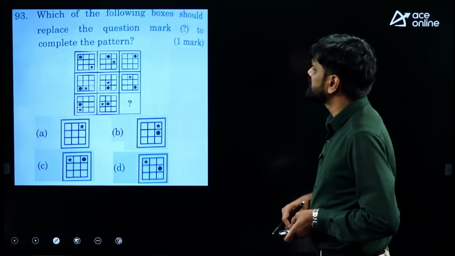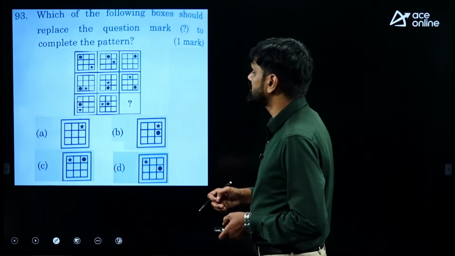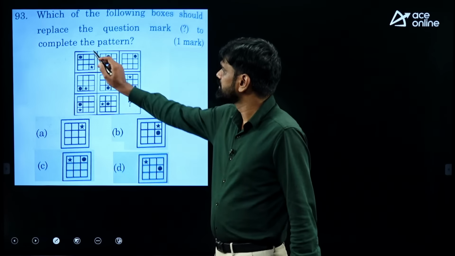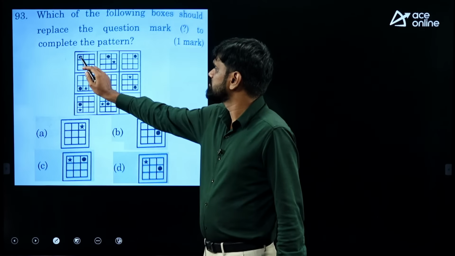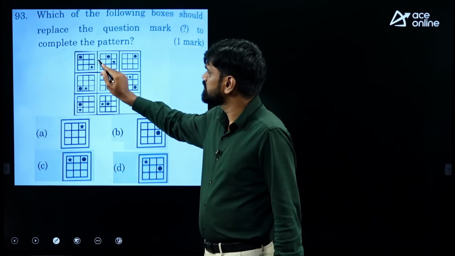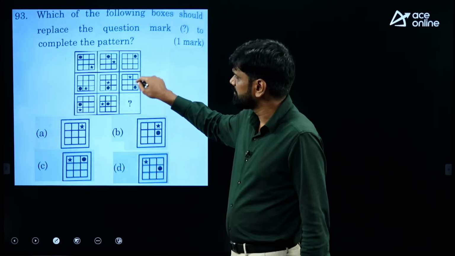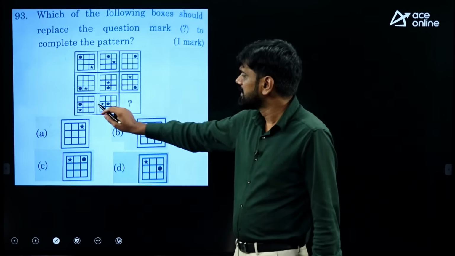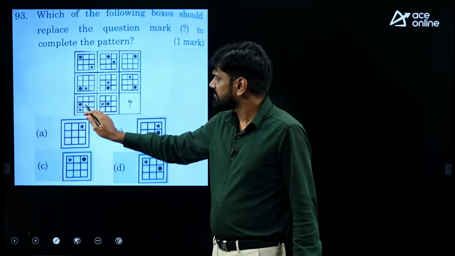Next, 93. It is just based on the movement of the symbols over here. Now if you check it over here, it is moving like this, and you just have to check for the movement of the other symbols accordingly. Let's look at this directly. So what is happening here?